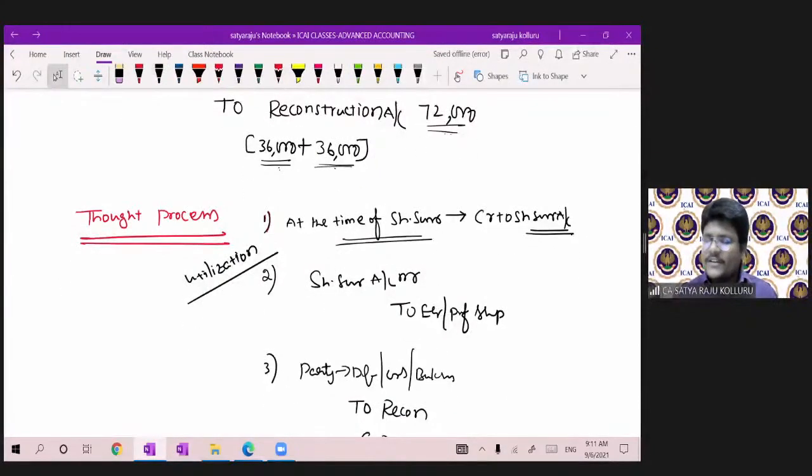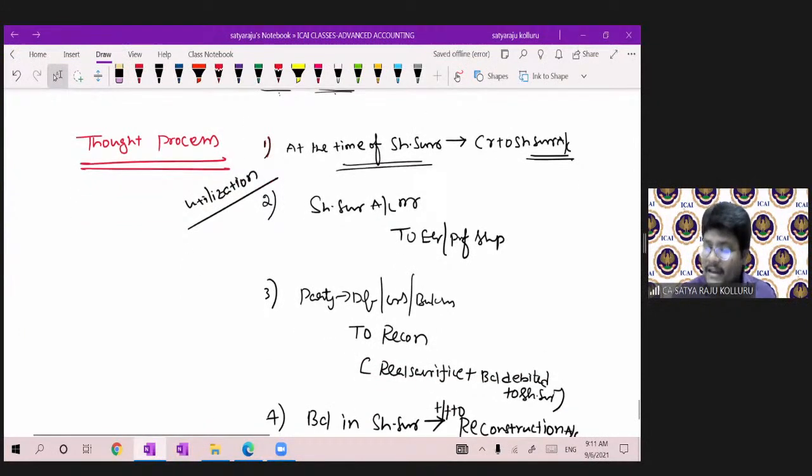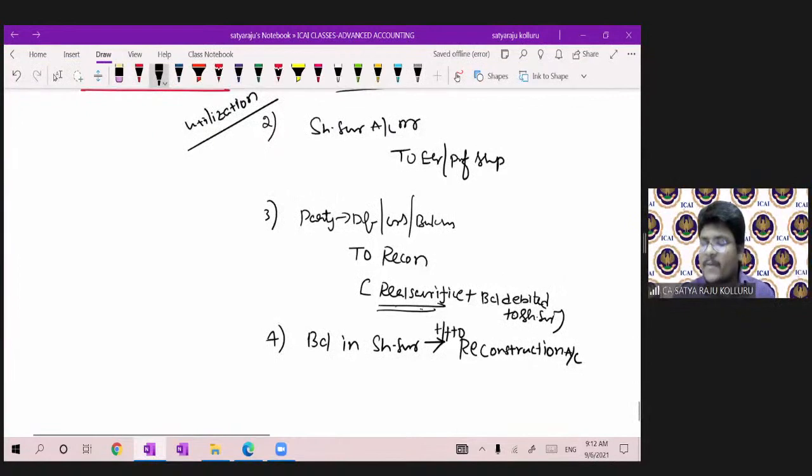Then utilization: share surrender to equity or preference share capital. Then the real sacrifice amount is transferred to the reconstruction account. The balance you debited to share surrender, you credit now to nullify the impact, and the party, debentures or creditors or bank loan, you debit. Then if there is still any balance in share surrender, transfer it to the reconstruction account, guys. That is the end.